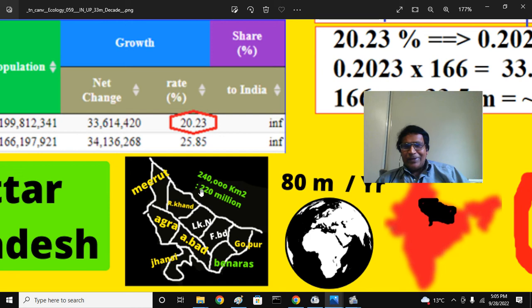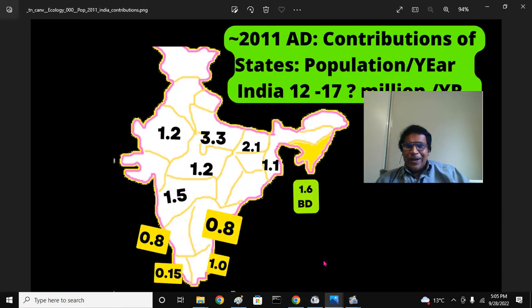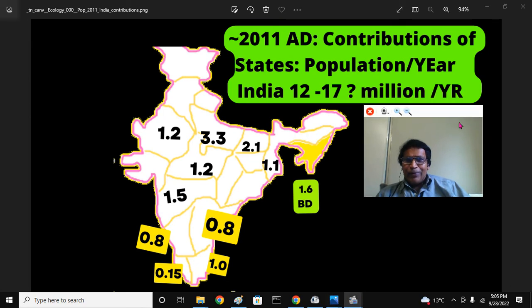The province is around 240,000, or 250,000 square kilometers, a little bigger, almost the same size as Great Britain, that is England, Scotland, Wales, in land area.